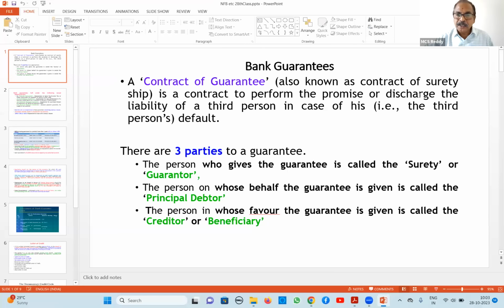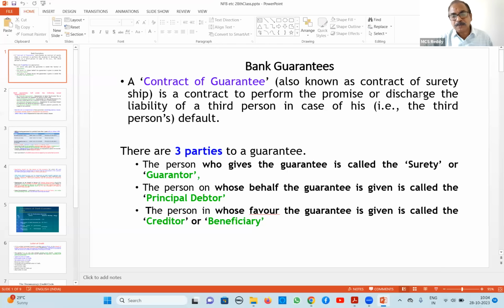He says I can pay in 3 years or 4 years or 5 years in yearly installments. The first initial amount, some 10% or 20%, he may pay. The remaining balance is payable over 3, 4 or 5 years in installments. But the machinery supplier says, I don't know the customer's position after 2 or 3 years, whether he will pay me or not. He will have this doubt.